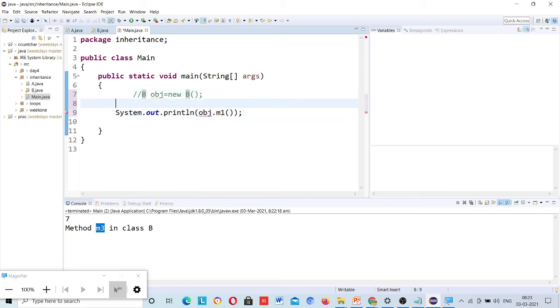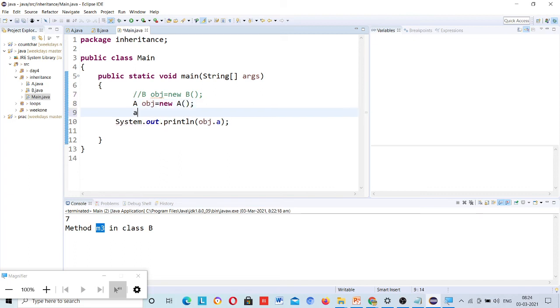If you want to access that, then of course variable, if I want to access A, then I have to declare the object of A, right? And then you can access this.